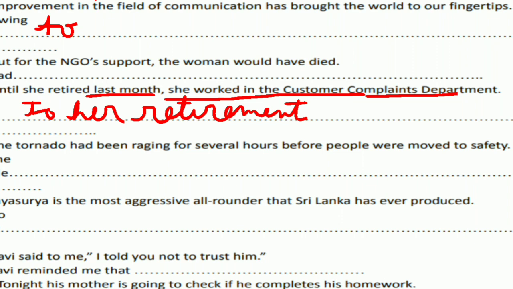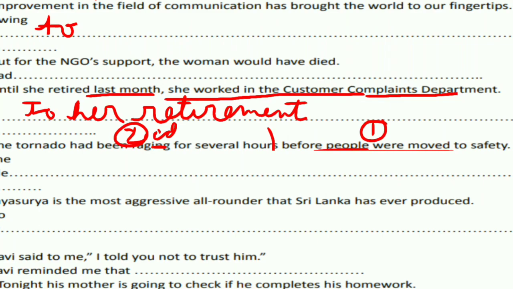Okay? Seventh number. The tornado had been raging for several hours before people were moved to safety. Here the instruction is given. We have to start the sentence with the people. So the people were moved. So first part will be: the people were moved to safety, and after that we will put only after the tornado, and the second part will be had been raging for several hours. My handwriting is not good on the screen, so please omit it. Here the raging will change to ed. Okay. I hope you understand.